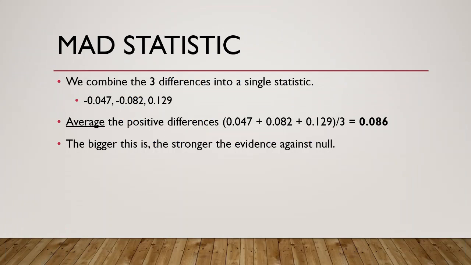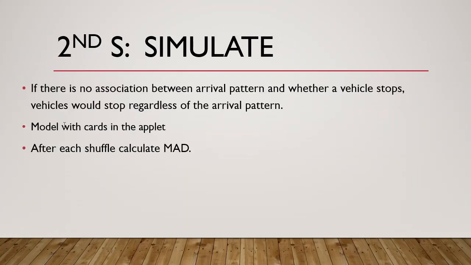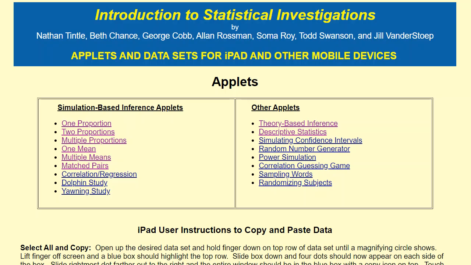All right, and then we'll want to simulate. In order to simulate, we do it the same way we did before with cards in the applet. When we had two proportions, we knew what the sample proportions were, and we just took all the cards and said, these were successes, these were failures, and we dealt them into the two piles, and asked what kind of proportions did we get by random chance? And then we looked to see whether the difference we observed could have been had by random chance. We're going to do the same kind of thing, but we'll need this multiple proportions applet instead of the two proportions.